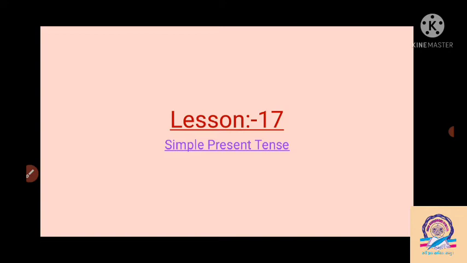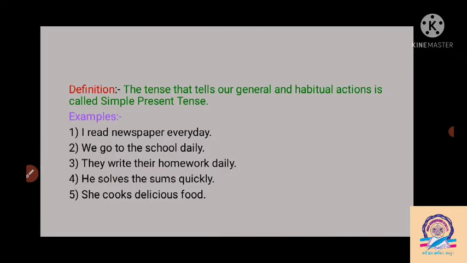So, let me see the first definition of simple present tense and what is the usage of the simple present tense. We can say that the tense that tells our general and habitual action is called simple present tense. It means, shortly, the work that we do again and again, repeat after repeat, each and every day, we are habitual to do the work. To show this, we use the simple present tense.